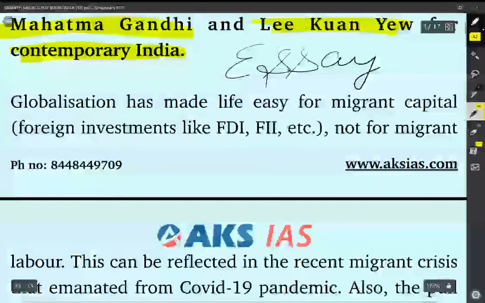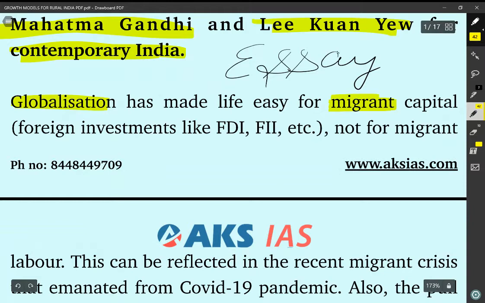The article starts by saying that globalization has made life easy for migrant capital, that is, foreign investments like FDI, FII, etc. What is FDI? Foreign direct investment. FII is foreign institutional investment, not for migrant labor.